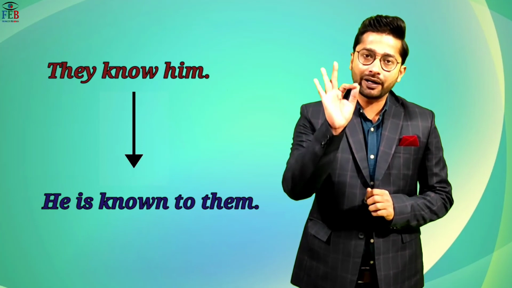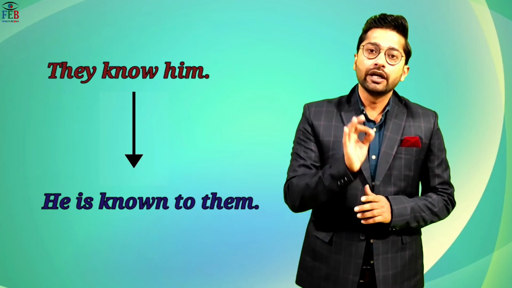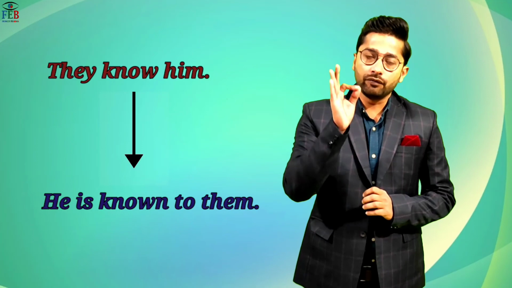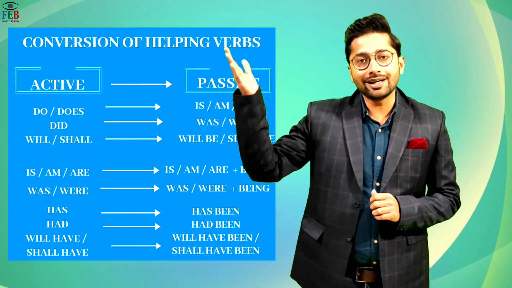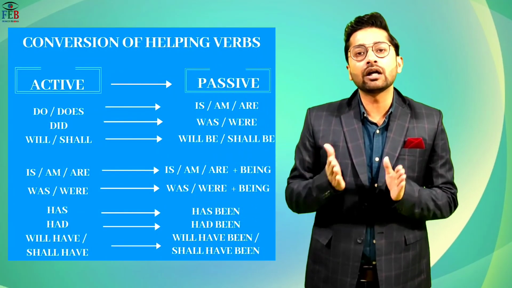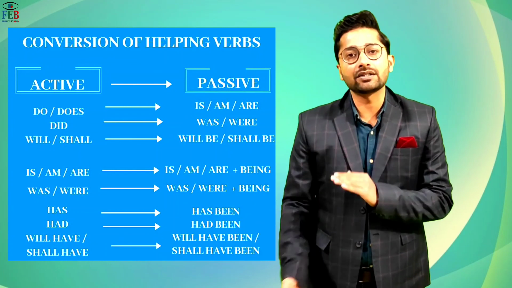You have to pay proper attention to the helping verb, in what kind of tenses we are going to use what kind of helping verb. Everything else will remain the same. So beta, this is the table. You can learn this table and it will help you in converting an active voice into passive voice.